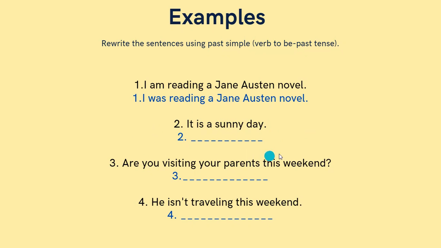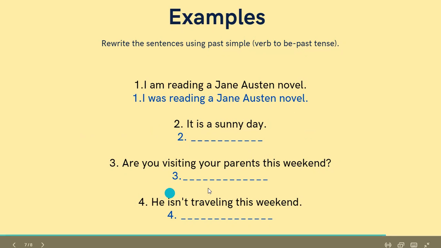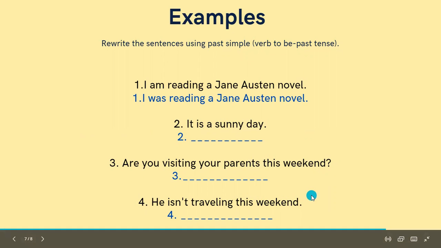Are you visiting your parents this weekend? Interrogative form. Were you visiting your parents this weekend? Remember that we start with a verb when we have an interrogative form. And number 4, he isn't traveling this weekend. He wasn't traveling this weekend. Singular subject.